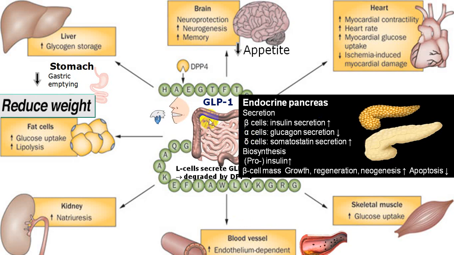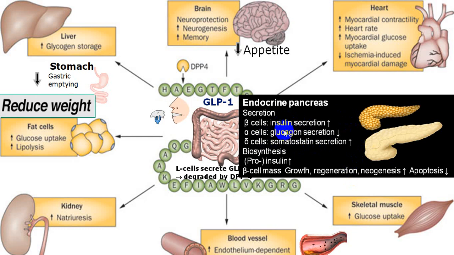Now this is a simple depiction of the action. As soon as a person eats, GLP-1 is released from what we call the L cell. This GLP-1 will act at multiple levels. Starting with the pancreas, it will increase the insulin secretion from beta cells and decrease the glucagon secretion from alpha cells, and from delta cells somatostatin secretion is also increased.